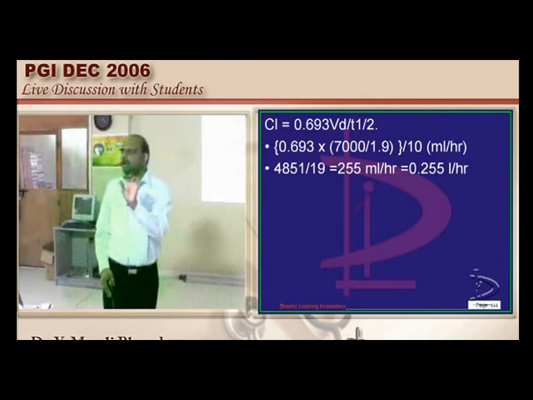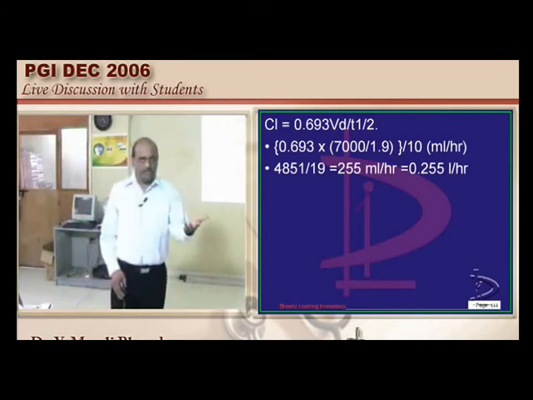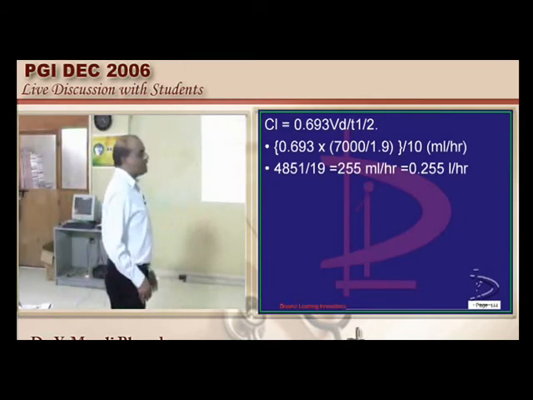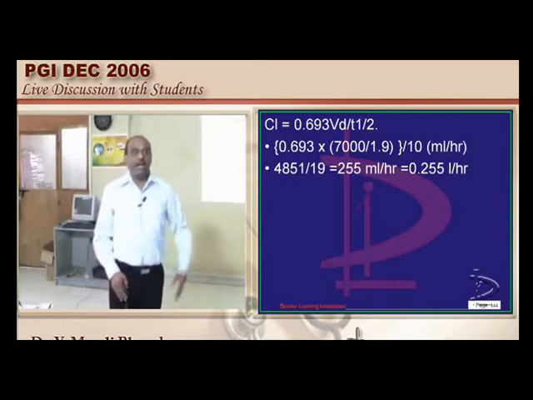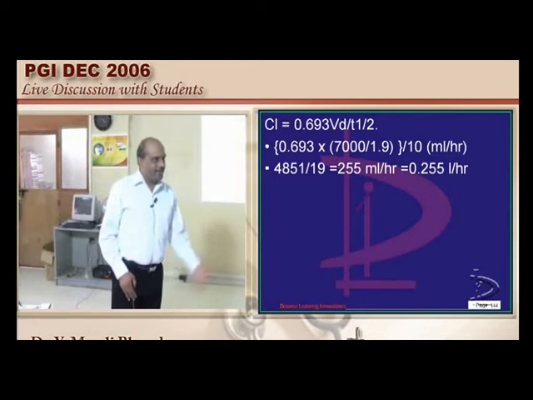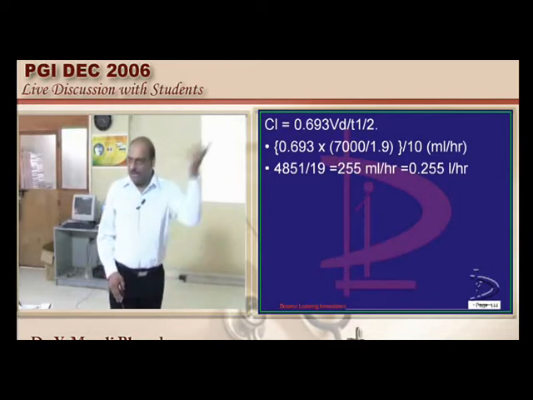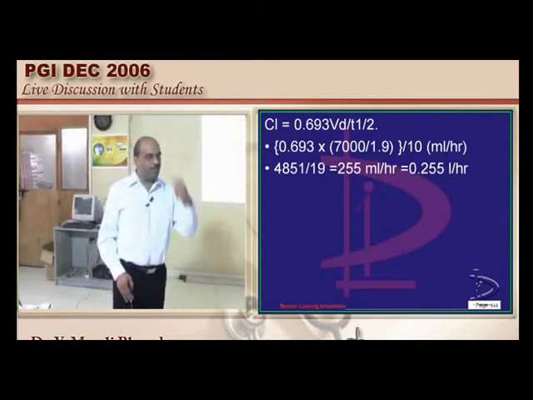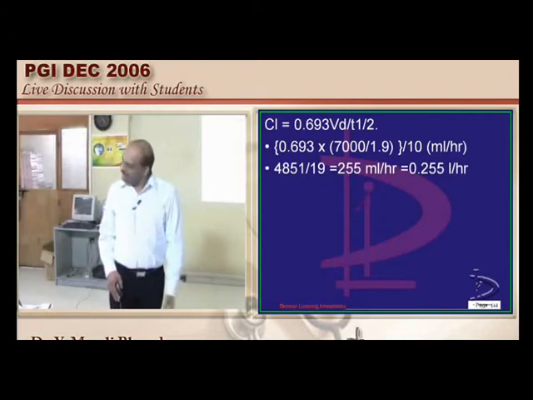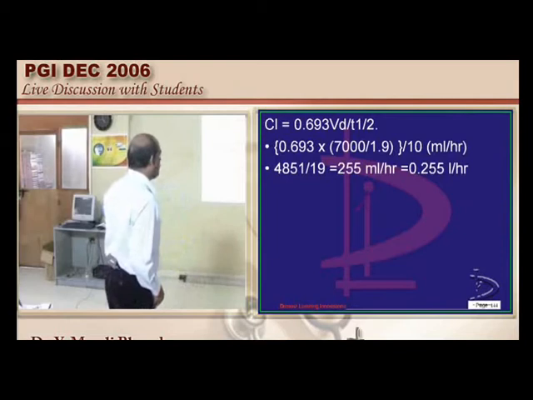Now, is the amount of drug given in the question? It is given. And is the concentration in the blood achieved also given? Then we know the volume of distribution. And because T half is given, we can calculate 0.693 divided by T half and calculate the elimination constant. If we know the elimination constant and the volume of distribution, we can also calculate the clearance. Now we are very sure how to answer this question.